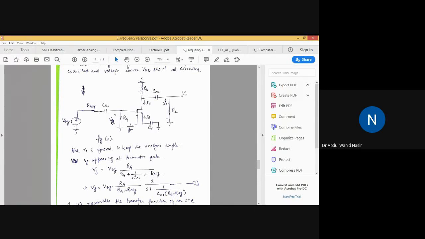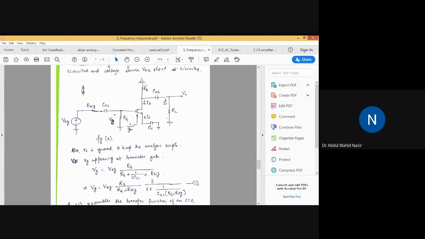So how can you calculate the fraction of the current that is following here? You know the current divider rule. If you want to find the current in this network, then you have to multiply by the other resistance that is available in the other network. The current following here is minus ID, because we have taken the reverse.